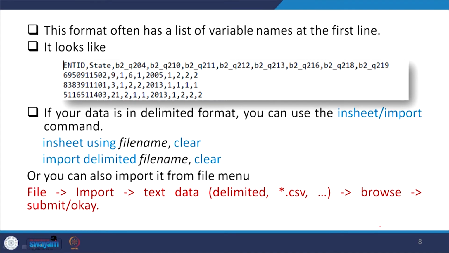The command is given here: insheet using file name, then you are able to extract the data. Otherwise, import delimited file name, comma, clear. If you do that, you can extract it. Okay. Now, let me check with our data.